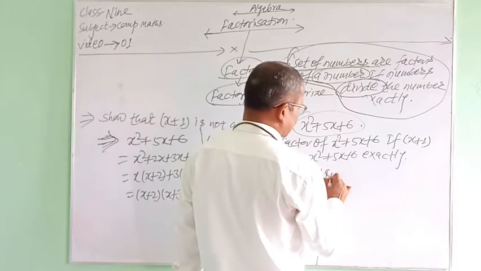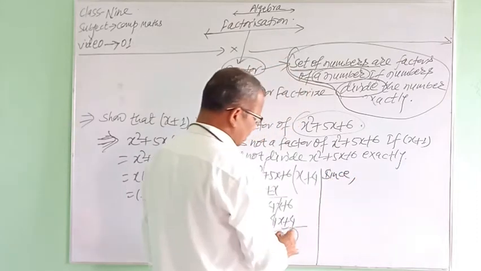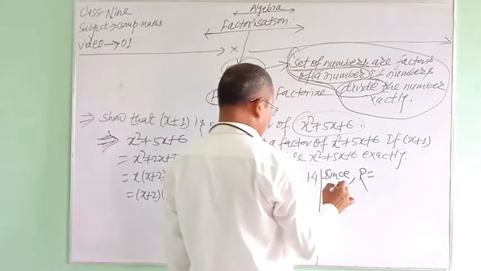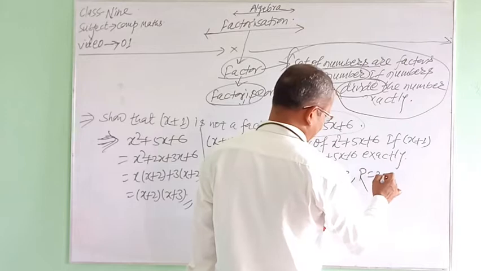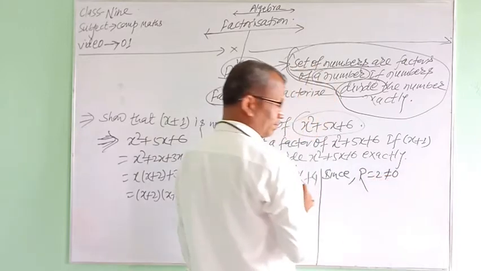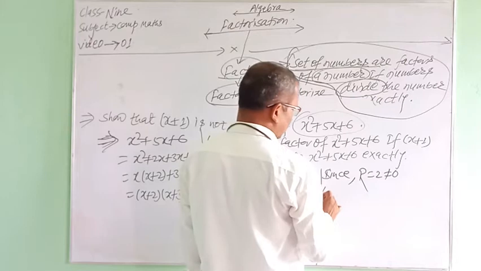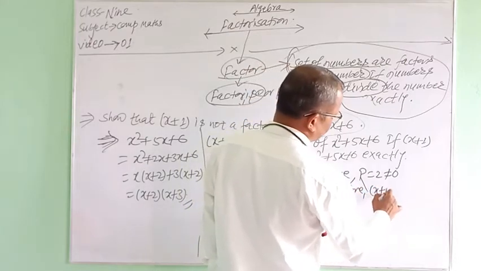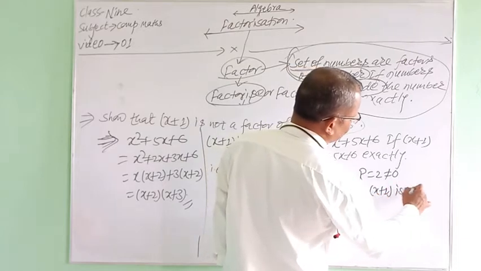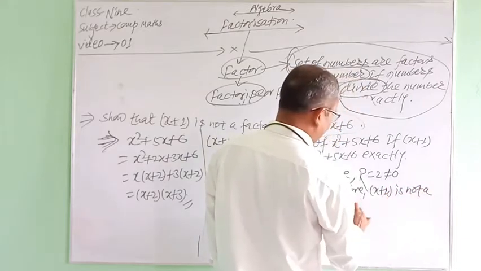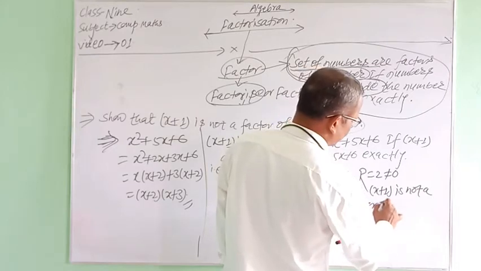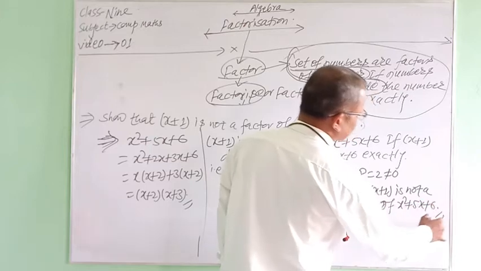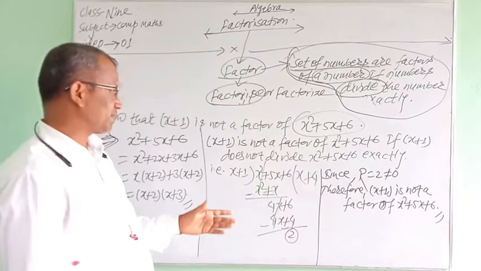Therefore, instead of the word remainder we can write r. Since r is 2, which is not equal to 0, therefore x plus 1 is not a factor of x square plus 5x plus 6. This is not a factor of x square plus 5x plus 6.